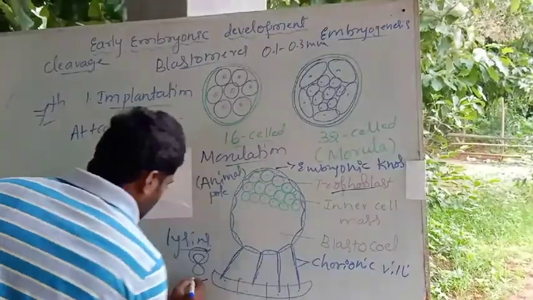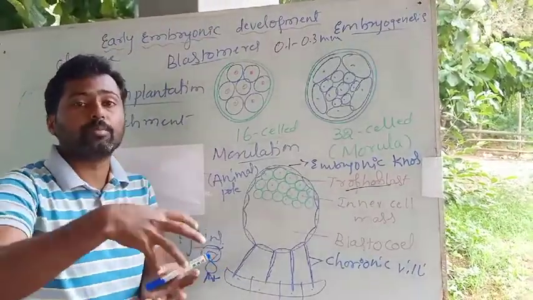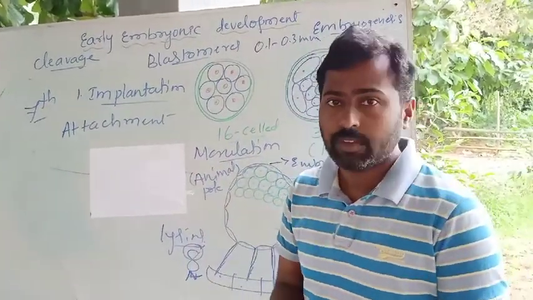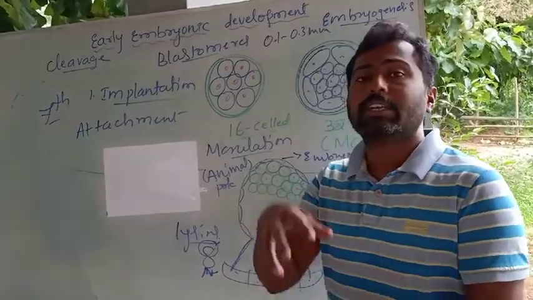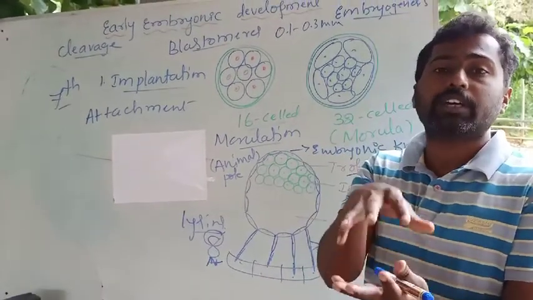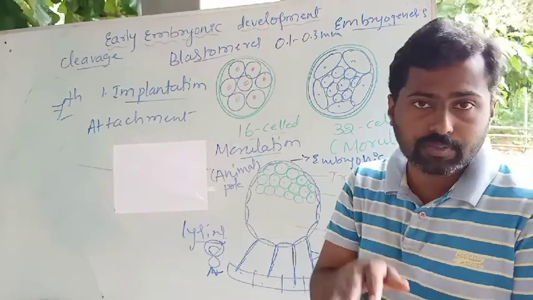Here it produces finger-like projections and starts penetrating the endometrial layer by secreting hydrolytic enzymes. The hydrolytic enzymes produced by the cells of the trophoblast make a cavity, a slit or a depression in the endometrium by dissolving the cells found on the outer surface of the endometrium.